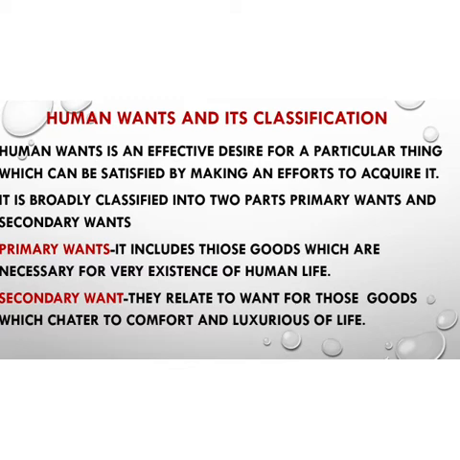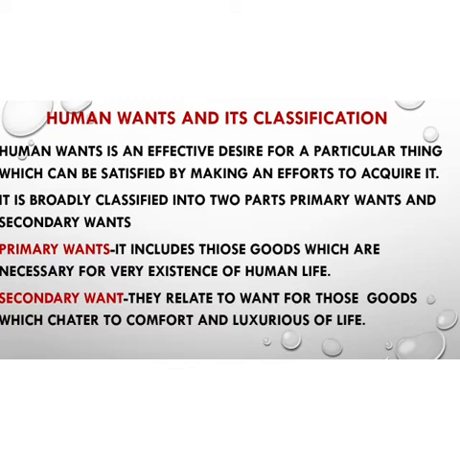Now, the term primary wants refers to the want for those goods which are necessary for the very existence of human life and for the maintenance of normal efficiency. Examples of primary wants are food, clothing, and shelter, as these are essential things and these goods are necessary to maintain the normal efficiency of the individual.